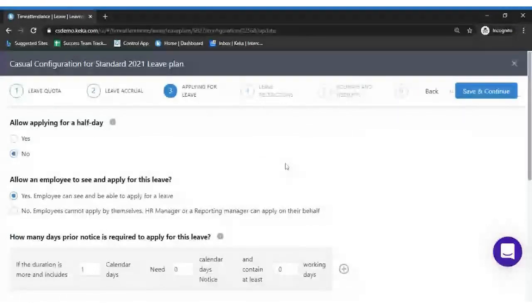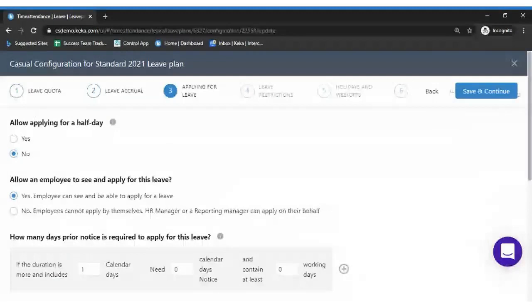Right. And now we have come to the halfway of this leave setup. We have completed allocating the leave quota. We have completed the leave accrual, how the leave accrual happens. And we have come to the next step, which is applying for the leave. Will you allow employees to apply for a half day?